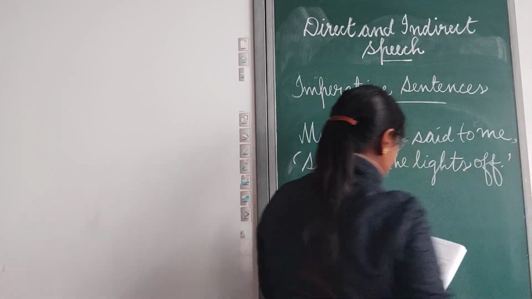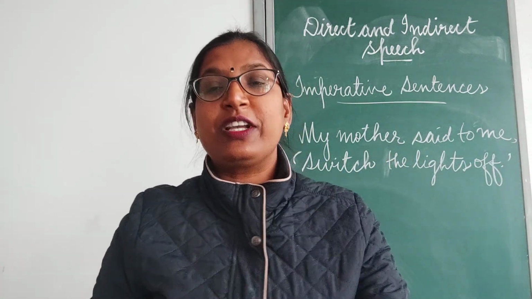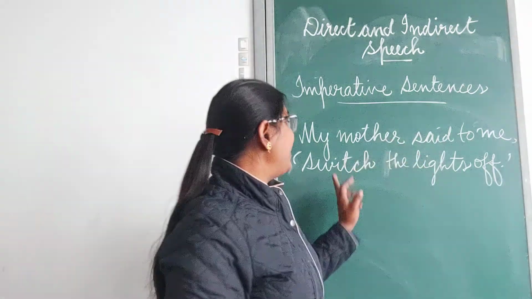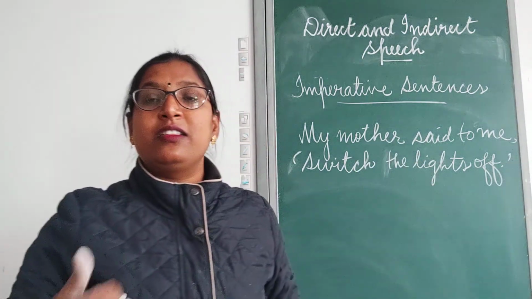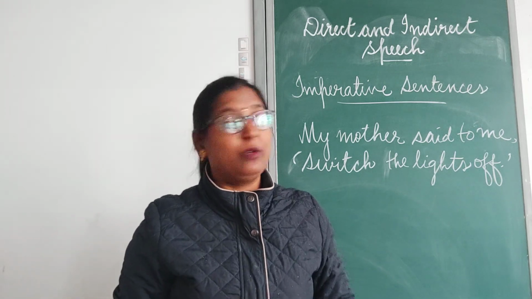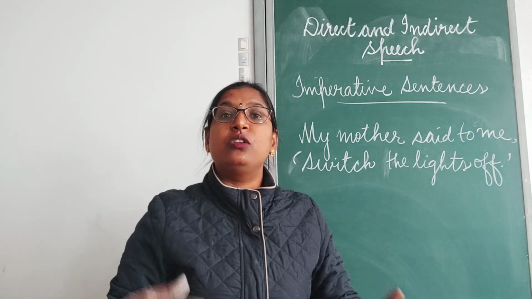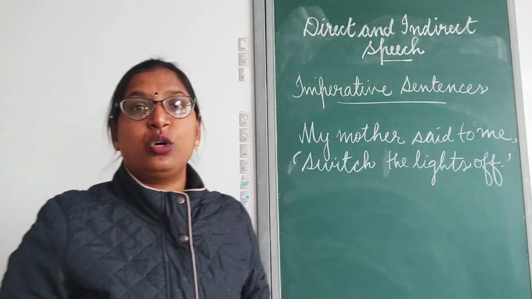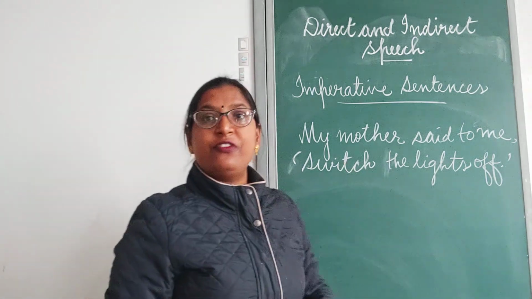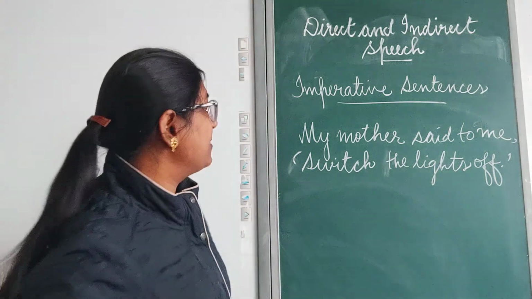Now, dear children, you can see this sentence. Switch the light off. This sentence is giving an order. Clear? Mother is ordering her daughter to do something. So, it is an imperative sentence. That is, first of all, clear to us.